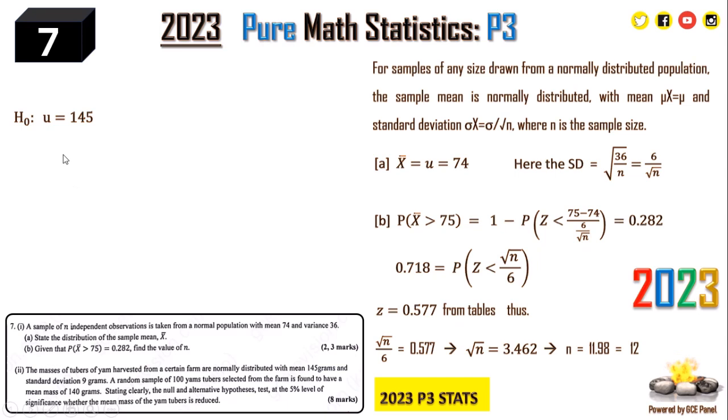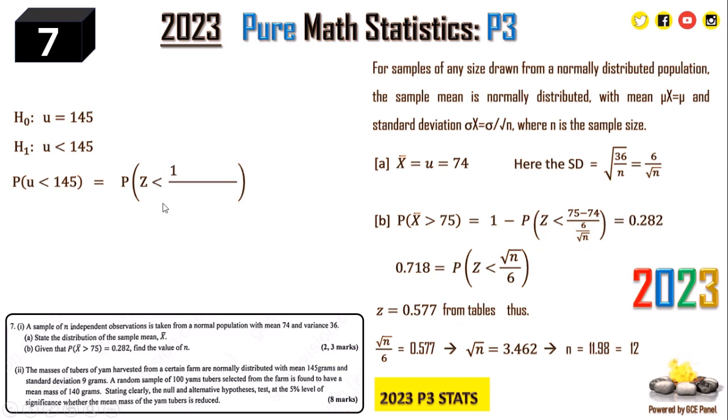So for the null hypothesis H0, the claim is mu, that's the mean, is equal to 145. While the alternative, because it's less than this value, is that mu is less than 145, because we want to check and see whether it is less than this value or not. So H1 cannot be mu equal to 140, you'll be wrong. So it's either 145 or it is less. So this is the null and alternative hypothesis, okay? So I've stated it mathematically.